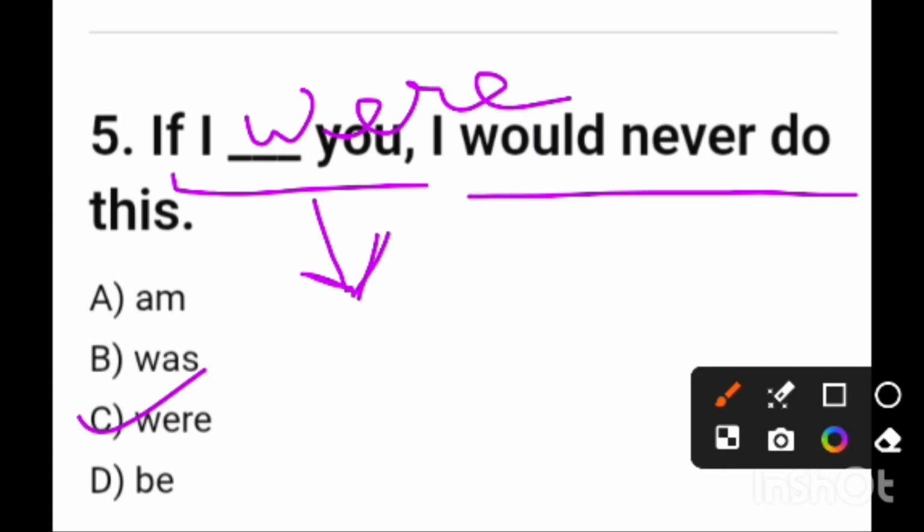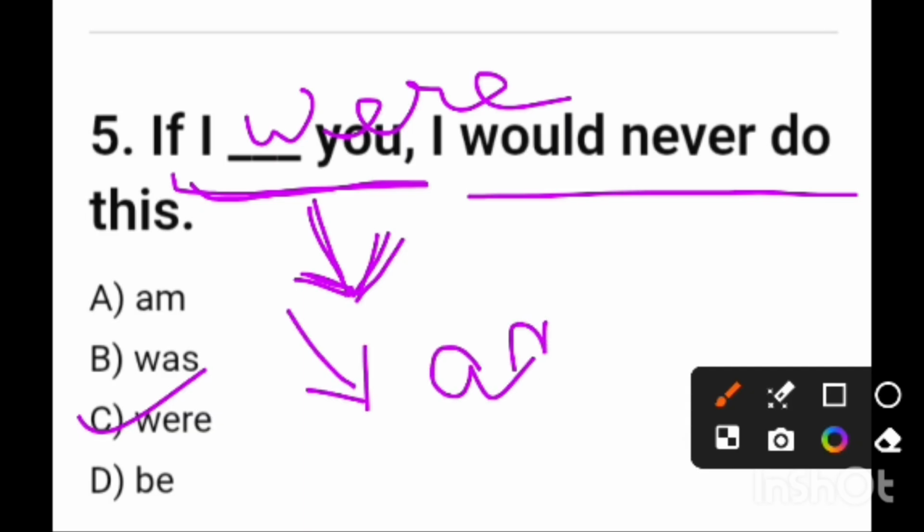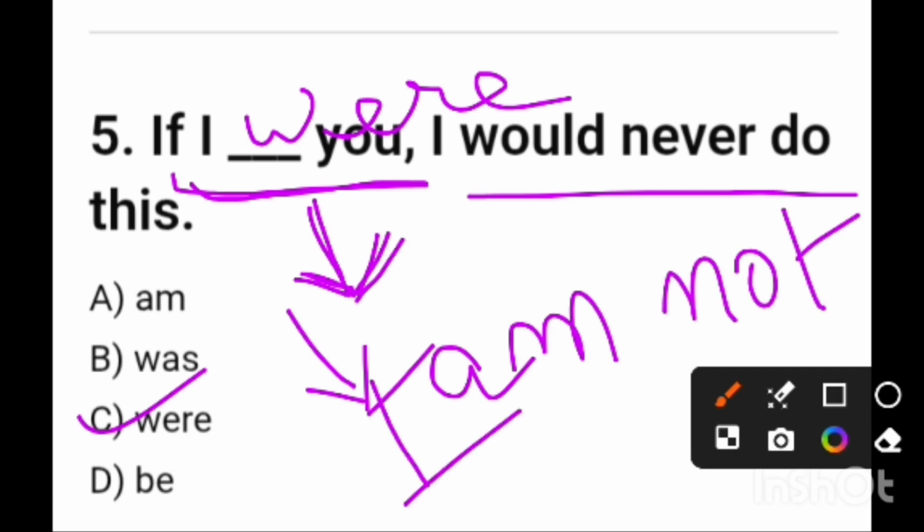Actually, friends, in this part you can see, "If I blank space you." That means the fact is that I am not. The meaning is I am not. That is why, as it is imagination, we have to write down the form "were." Friends, I think you can understand. Almost all these two or three questions are almost the same. I think you can understand the logic.